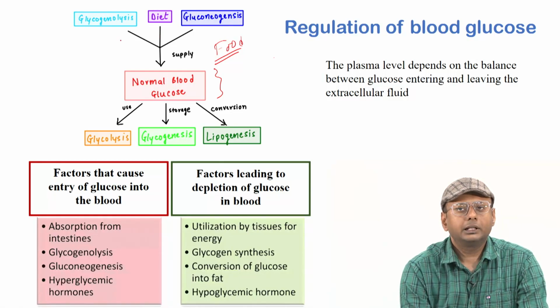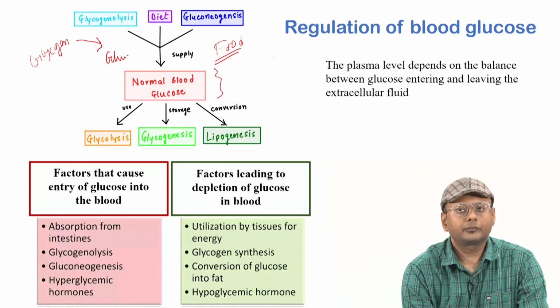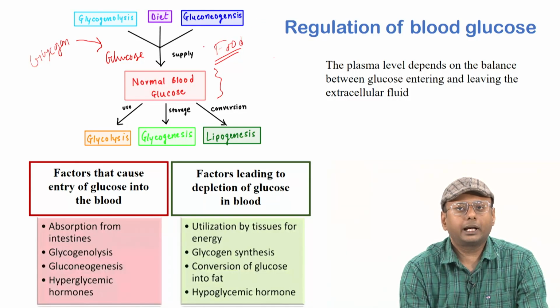Glycogenolysis can happen, which, as you remember, is glycogen to glucose, and this is done by the glucagon hormone, right? And also gluconeogenesis, from amino acids or lactate, can convert to glucose. In all these ways glucose will be nicely maintained.